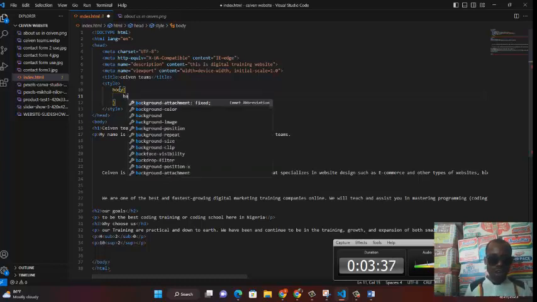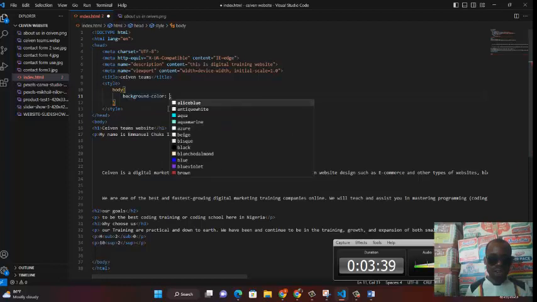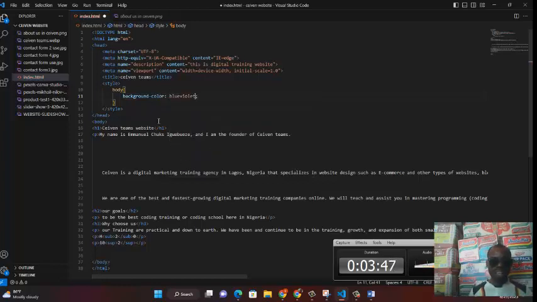Background color. So type your background color, okay? Select it here, background color. Let's give it something that will show that it works. So let's give it blue violet, okay? Let's give it blue violet. So let me explain a little thing here. Here, this is the body. After the body, you have your curly brackets. These curly brackets are just like a place that will contain all we're going to write for a particular specific area that I want to style, okay?